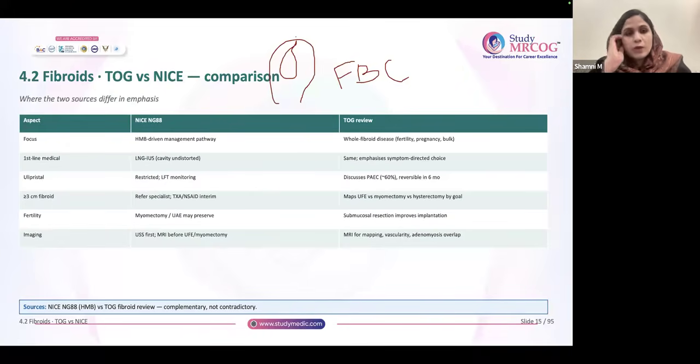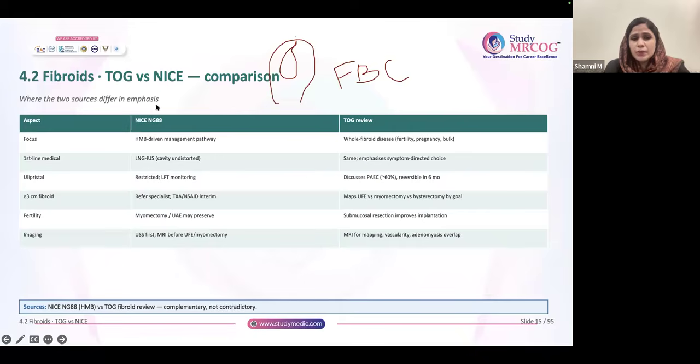Okay, now we'll focus on fibroids, TOG versus NICE comparison. This is a very important thing. What you should know: we have a NICE guideline, and we have a TOG review on it. Basically, in NICE they focus on the HMB-driven management pathway, and in the TOG review they're basically focusing on fertility, pregnancy, the whole fibroid as such.